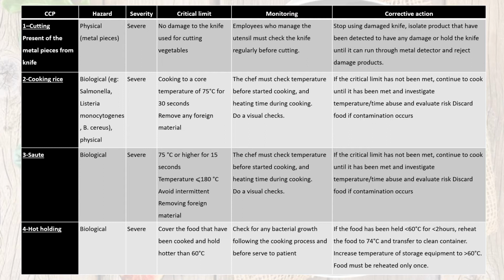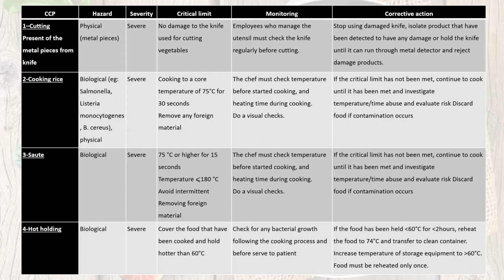And the last CCP is CCP4. We have to consider the biological hazard, and the severity is severe. The critical limit is we have to cover the food that has been cooked and hold it hotter than 60 degrees C. For monitoring, we have to check for any bacterial growth following the cooking process and before it is served to the patient.